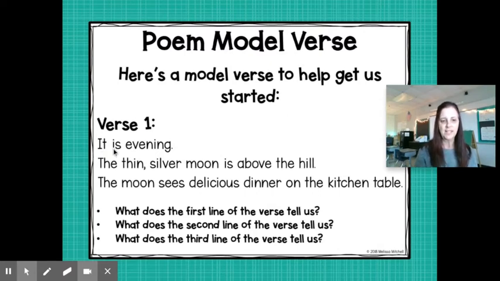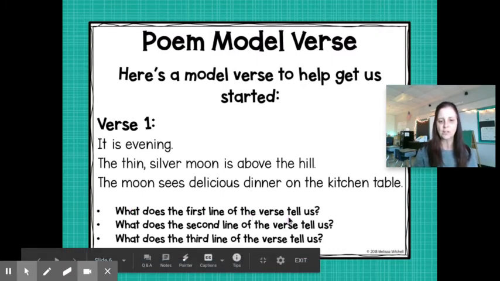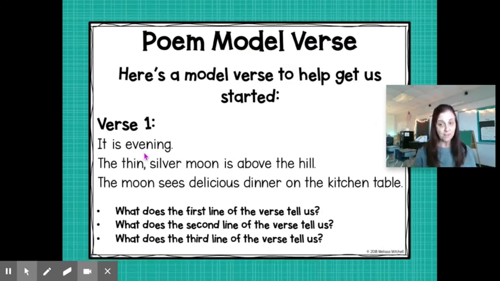So let's read verse 1 of our poem. It says, it is evening. The thin silver moon is above the hill. The moon sees delicious dinner on the kitchen table. So that would be one thing the moon sees. And then there are these questions. What does the first line of the verse tell us? It says it is evening. That tells us what time of night it is. Evening is the first part of night because we learned that yesterday.